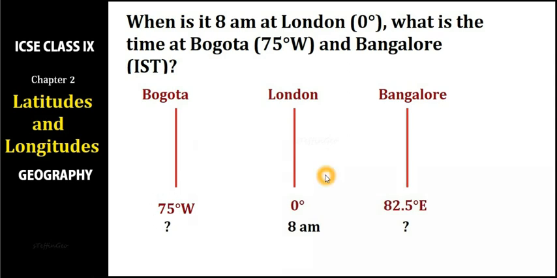So first of all, what we have to do is make a framework like this. Right. We know that on a map, east is located toward the right side, west is located toward the left side. Now the frame is ready. Now we have to find out the difference in longitudes.